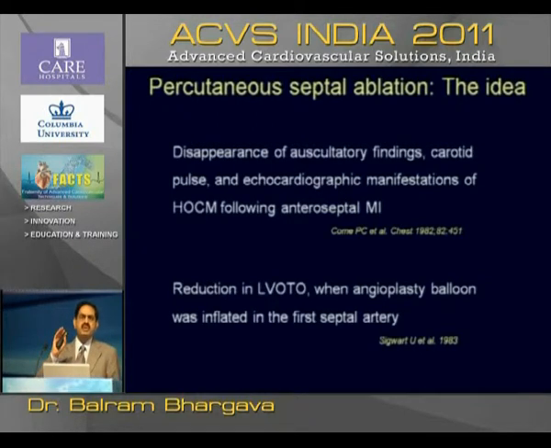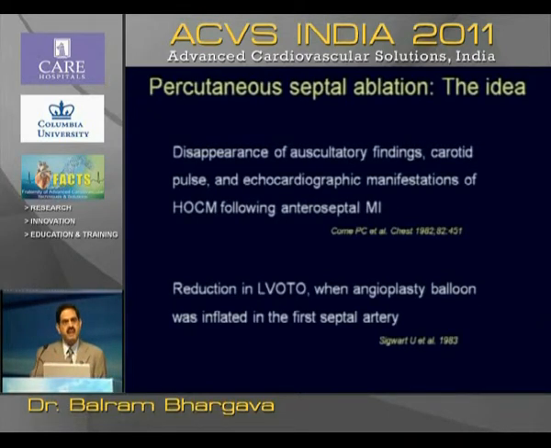There was one patient of hypertrophic cardiomyopathy who developed an anterior wall myocardial infarction. Following that infarction, in a paper published in Chest in 1992, they demonstrated that the gradient was disappearing. So that gave people the idea that ablation, destruction of that part of the myocardium, would be useful.